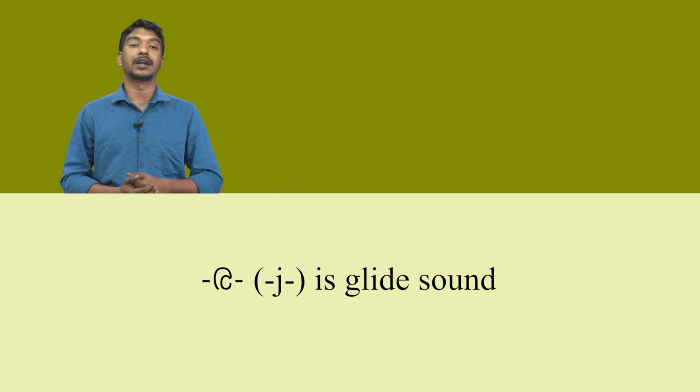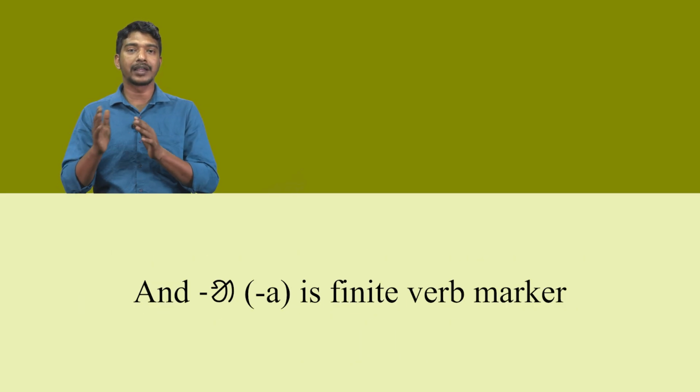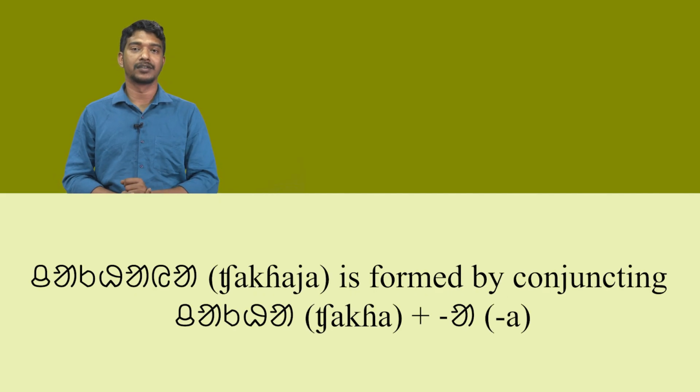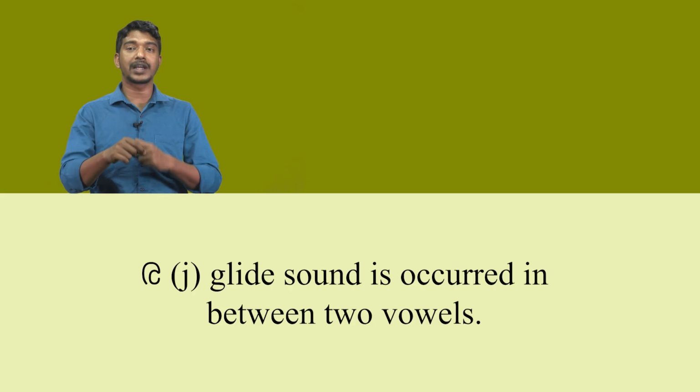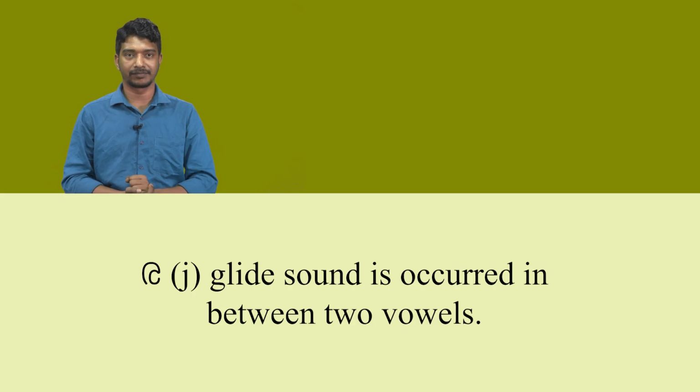We is glide sound. The character we appears between two vowels, functioning as a glide sound to connect them, and a is finite verb marker. The last word chakhaya is formed by conjoining chakha plus a. Therefore, we glide sound occurs in between two vowels.